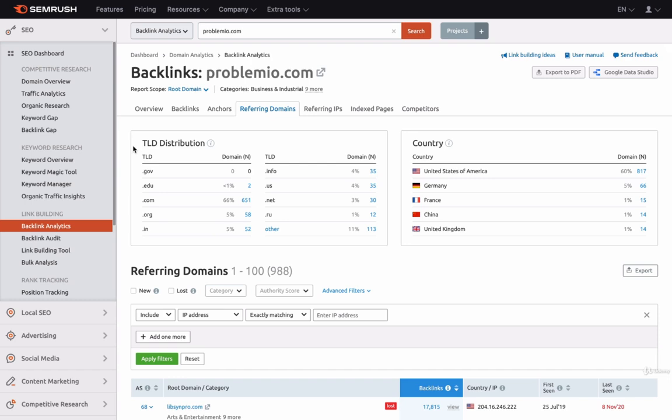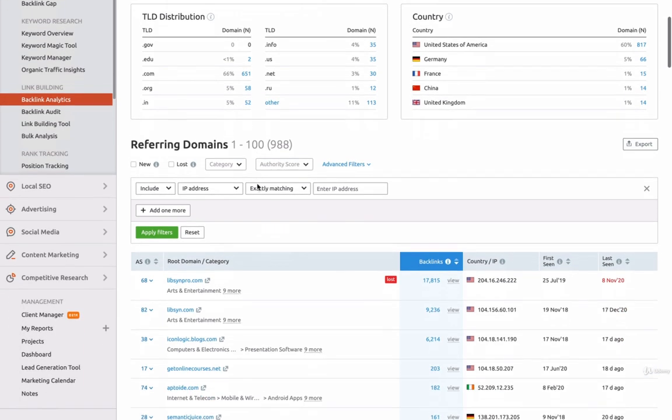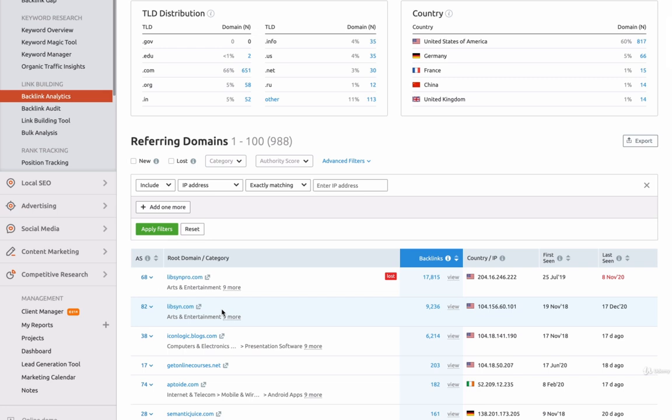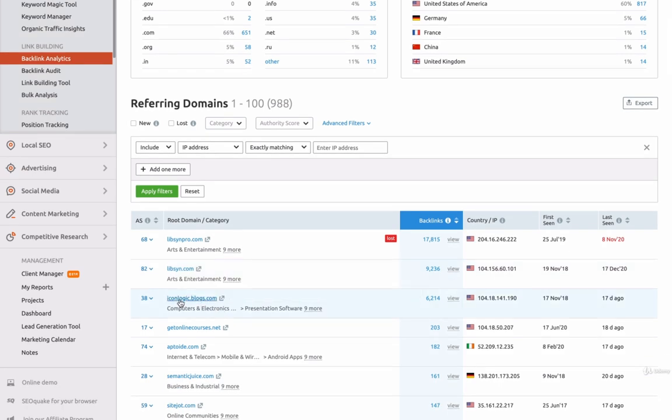Now I want to show you more ways to recover lost backlinks and get new backlinks. So for example, I'm still on my backlink analysis of Problemio.com, and as I scroll through the sources here, I see something: iconlogic.blogs.com. You'll see the date here, first seen, is many years ago. I don't remember what they are. If you told me iconlogic.blogs.com, I'd have no idea what you're talking about, but obviously I did some business with them years ago. So we can look into it.